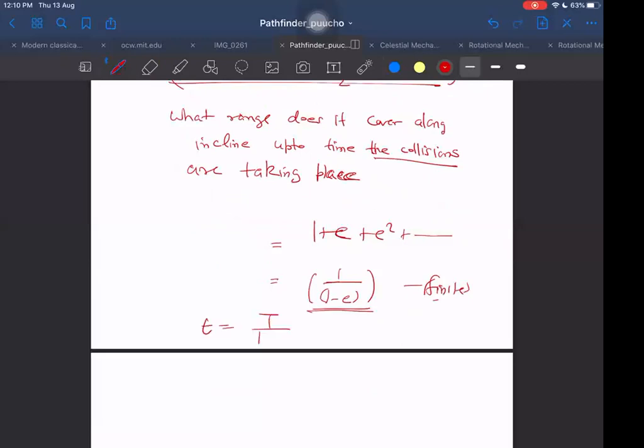t 1 upon by 1 minus c. 2 1 by 1 minus E t upon 1 minus 6. That is the time up to which the collisions are taking place.